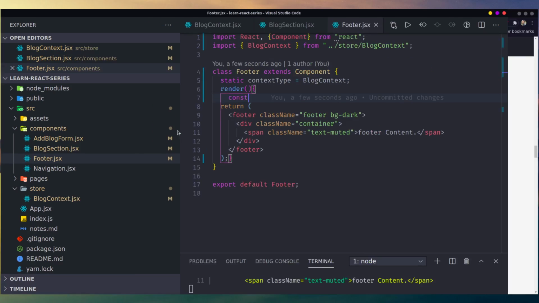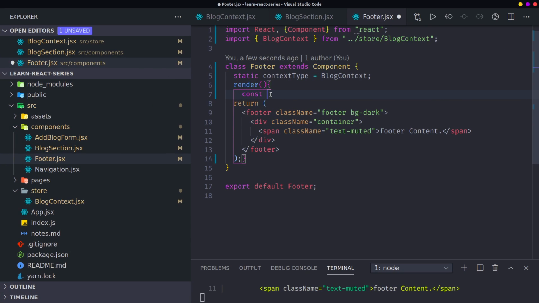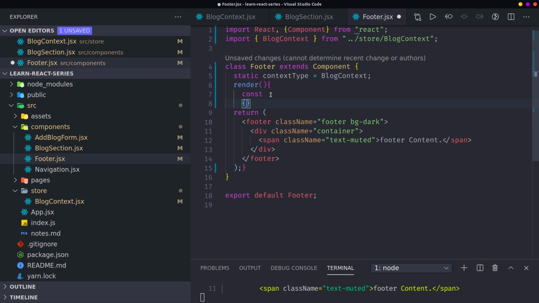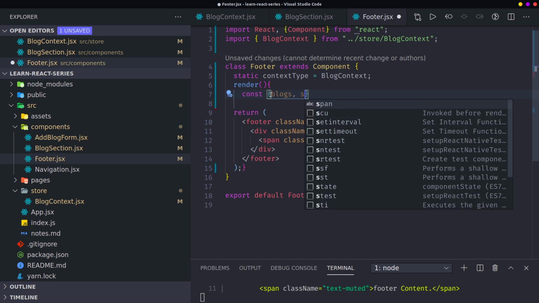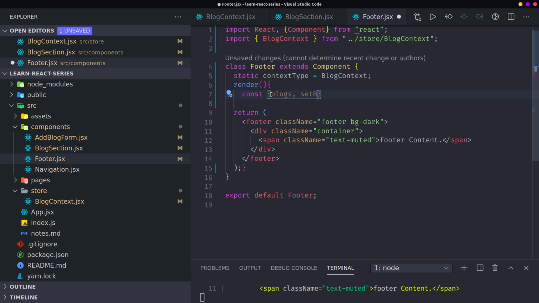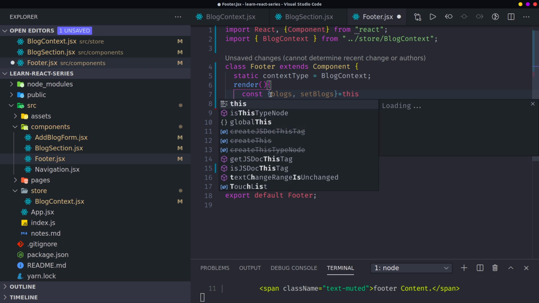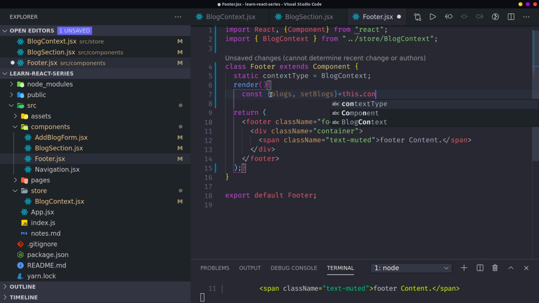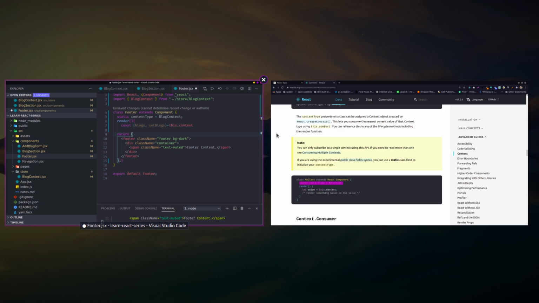I like constants, so I'll destructure out the blogs like that, then the setBlogs, equals this.context. Yeah, I think that's per the documentation.